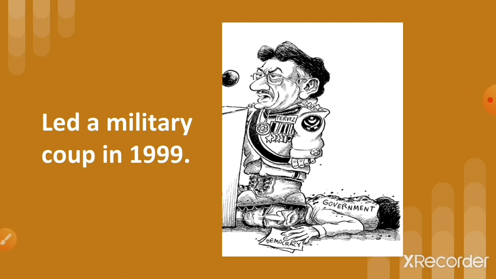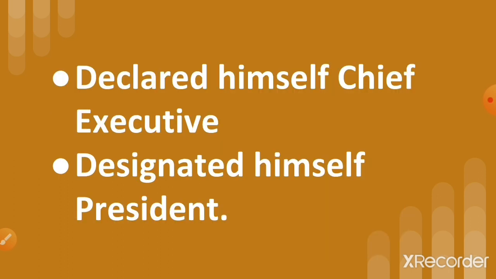Military coup means the government which was democratic, which was elected by the people of Pakistan, was thrown out by Musharraf. He overthrew this democratic government. He was from the military, and this elected government was thrown out, and he declared himself chief executive.